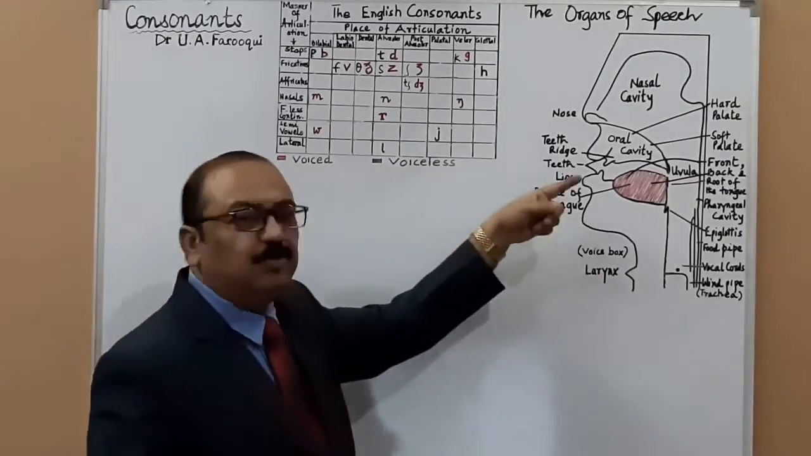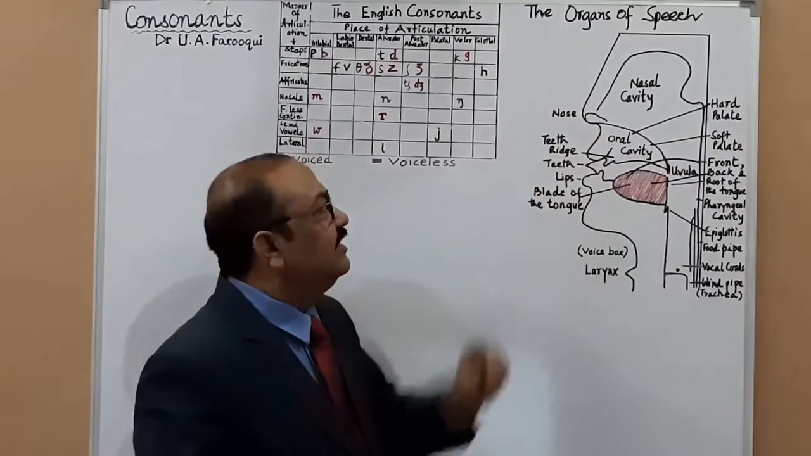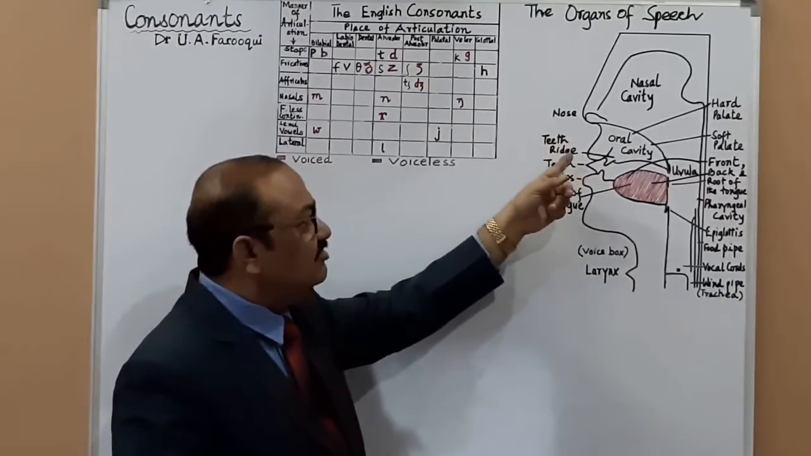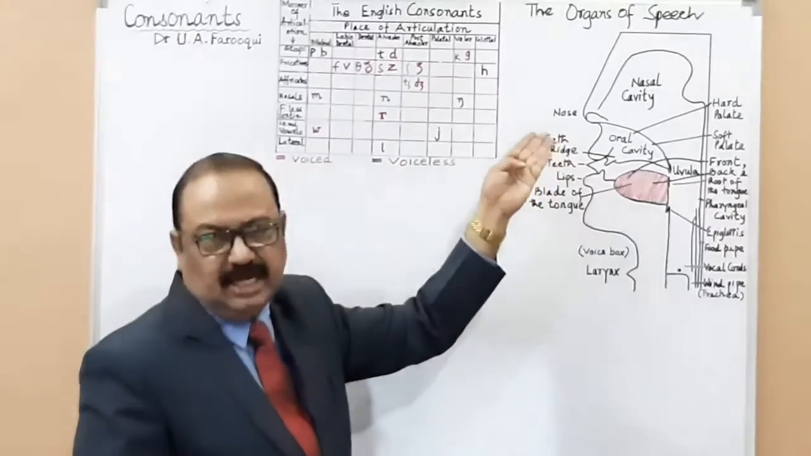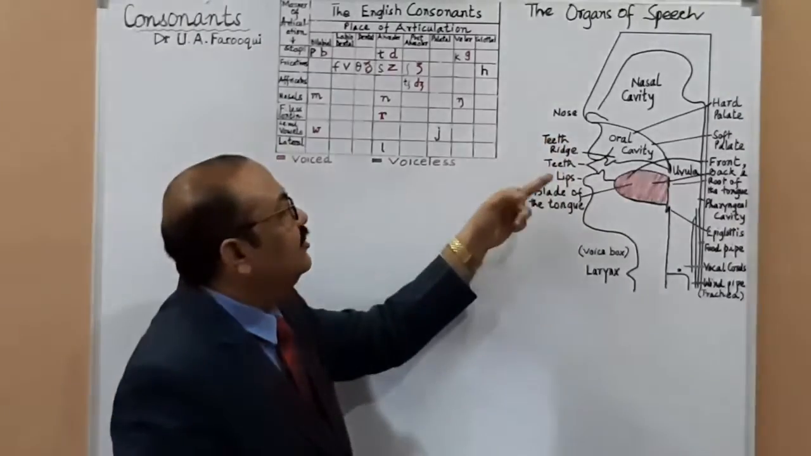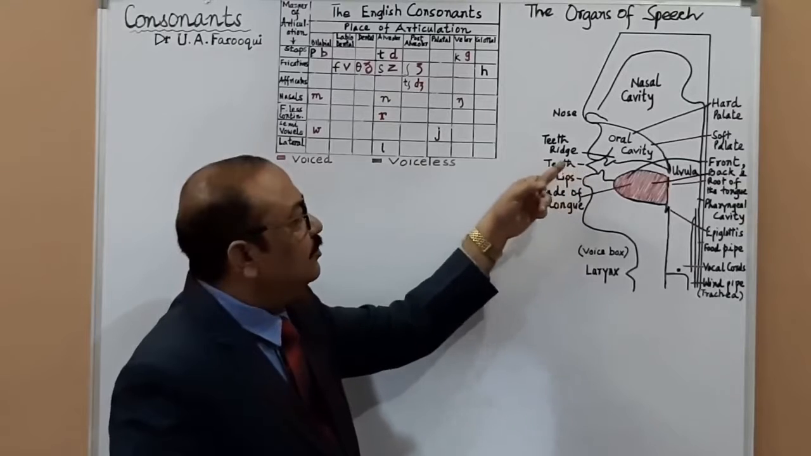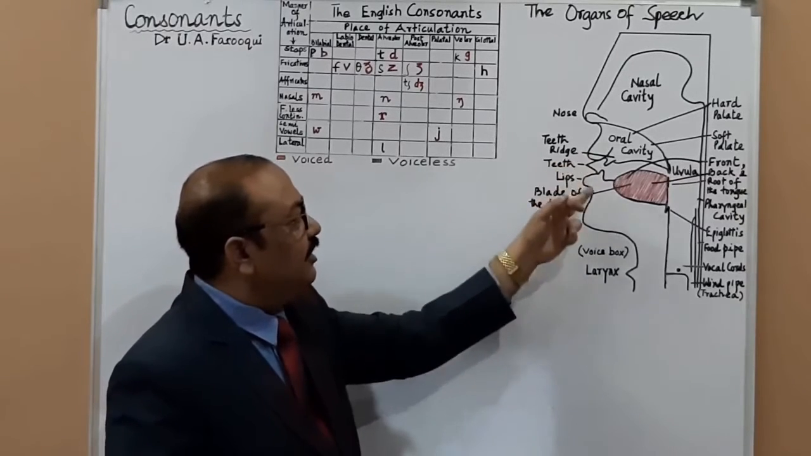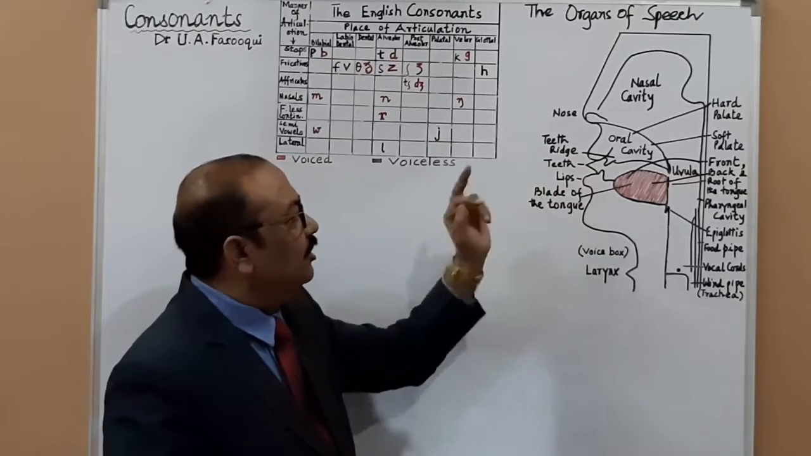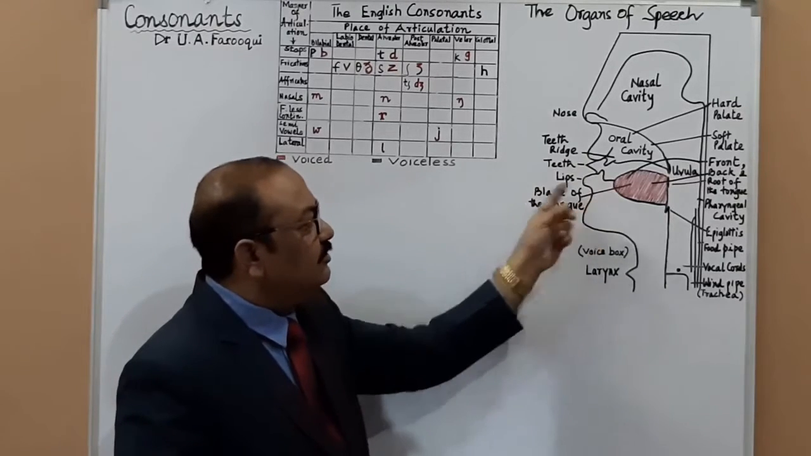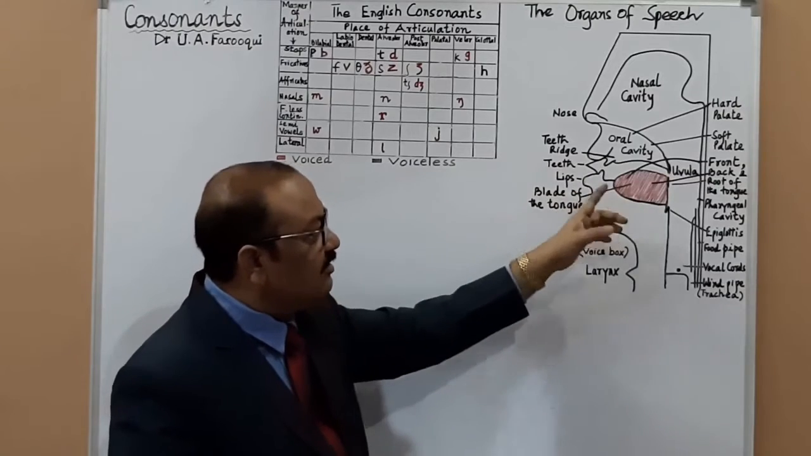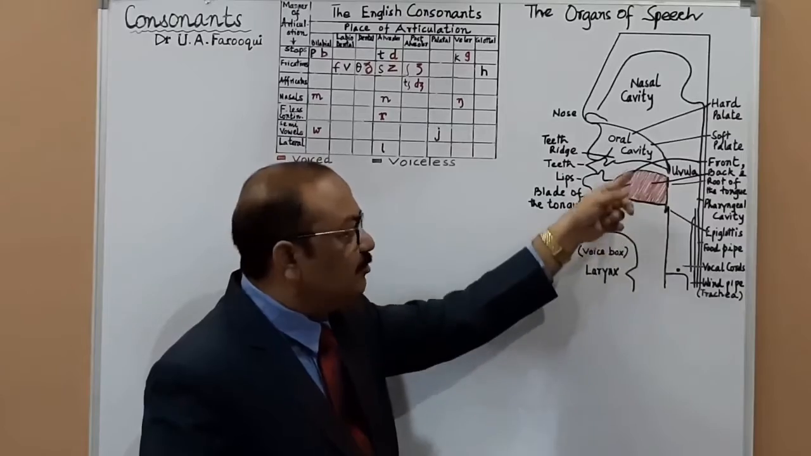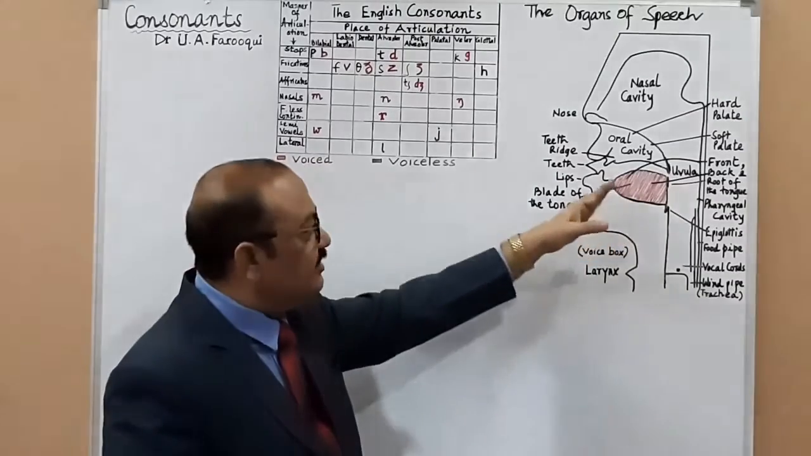Here, as you can see, I hope everybody can see, this is the nasal cavity. Then this is the nose, and this is the teeth ridge, which is also called the alveolar ridge. Then you have the teeth here, this conical portion which is protruding. And here you have the lips, a pair of lips, upper and lower lip. Then you have the blade of the tongue, which is the upper surface of the tongue, this is the tip of the tongue, and this is the back of the tongue. And this is the central part of the tongue. I think you can very well see it.